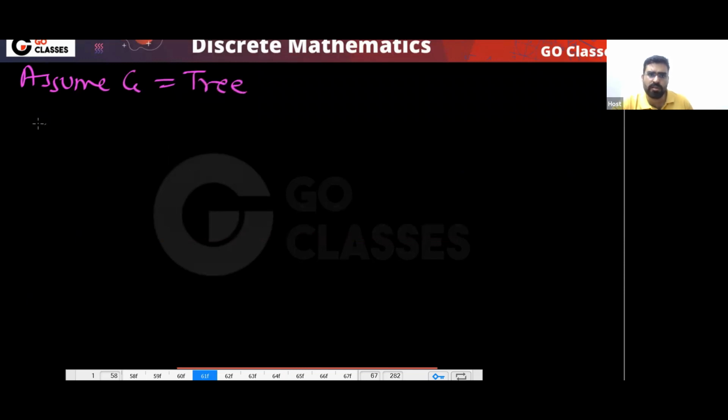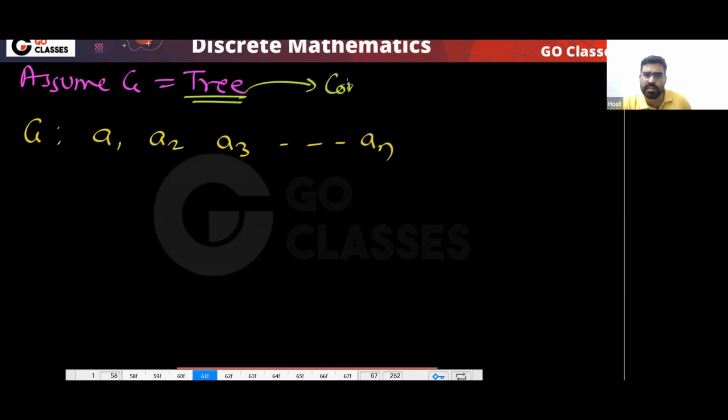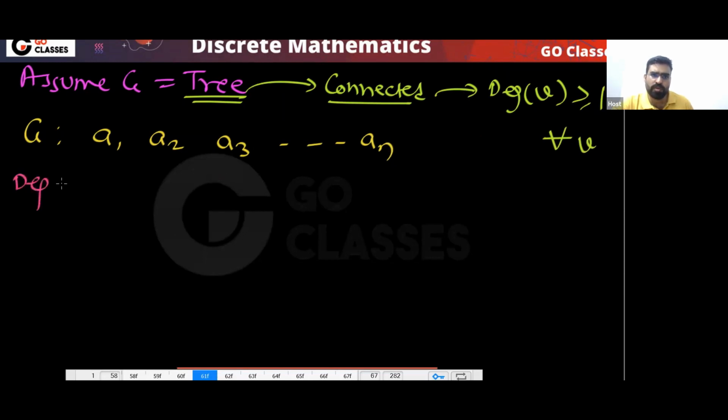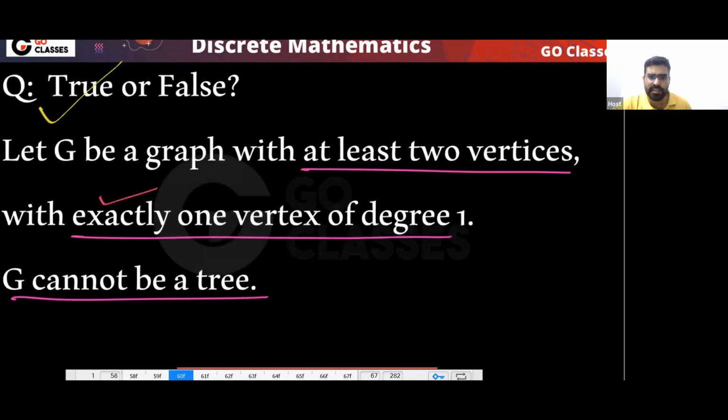In this G you have these vertices A1, A2, A3, up to An. Because G is a tree, it is connected, so every vertex degree must be greater than or equal to 1. But the question is saying that exactly 1 vertex has degree 1.